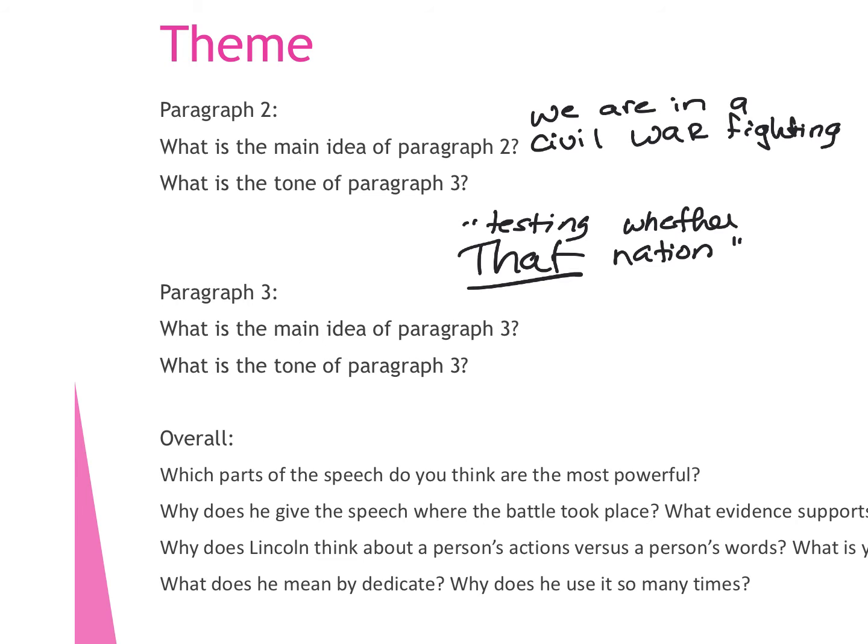It goes back to paragraph 1. Getting closer. Record that part. Our fathers brought forth on this continent a new nation. Okay, that's paragraph 1. In paragraph 2, it says, testing whether that nation can long endure. So what is that nation referring to?